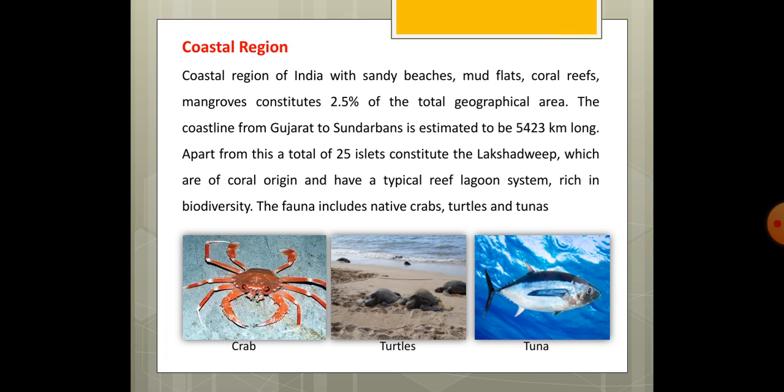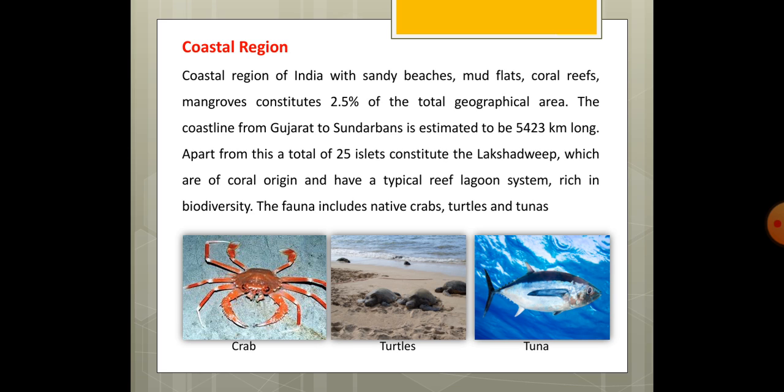Coastal region, India has very good coastal region. It has the sandy beaches, mud flats, coral reefs, and mangroves. Mangroves are a particular type of flora which are found in the coastal areas, and these are very specific because they are well known to protect the coastal regions from the various storms and the cyclones.